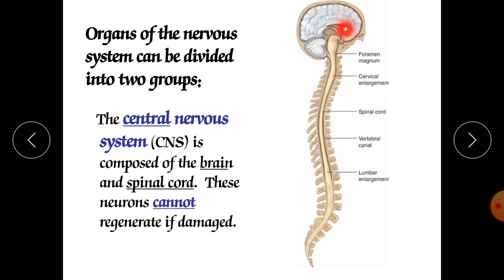That's why it is called CNS, central nervous system. It is the central processing unit of our body which governs your whole body. So they are composed of the brain and spinal cord, and these neurons cannot regenerate if damaged, whereas in the case of PNS they can regenerate.